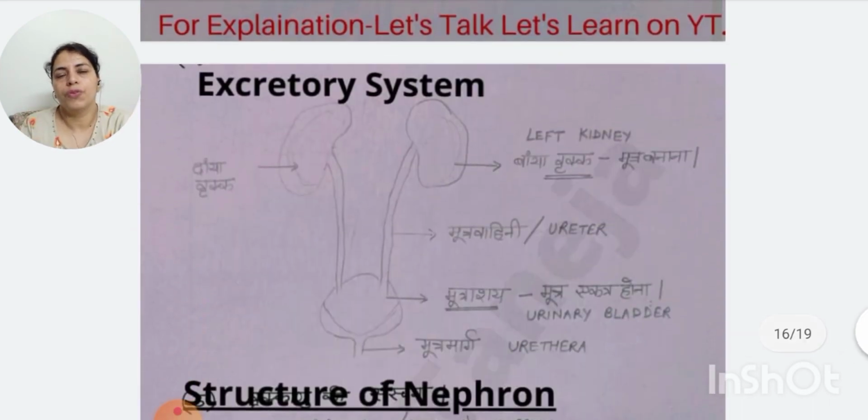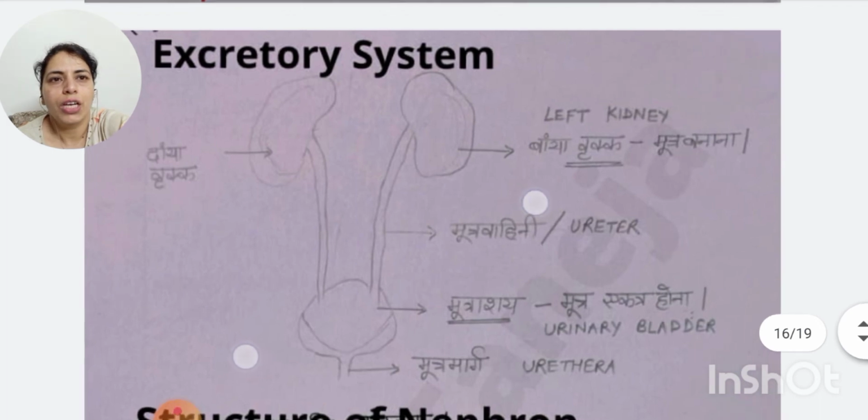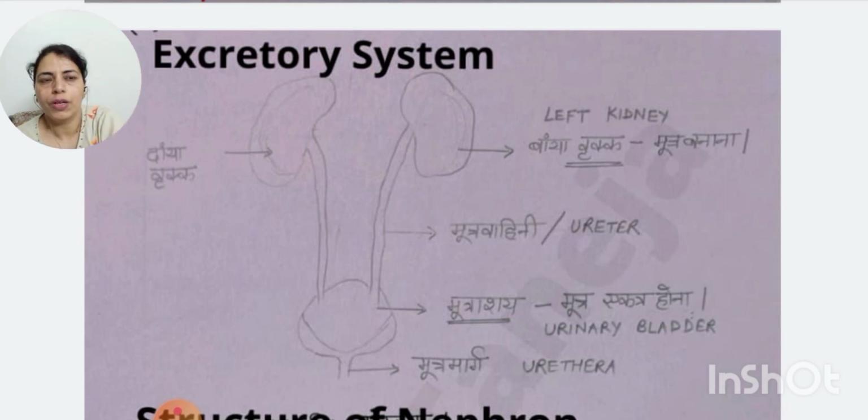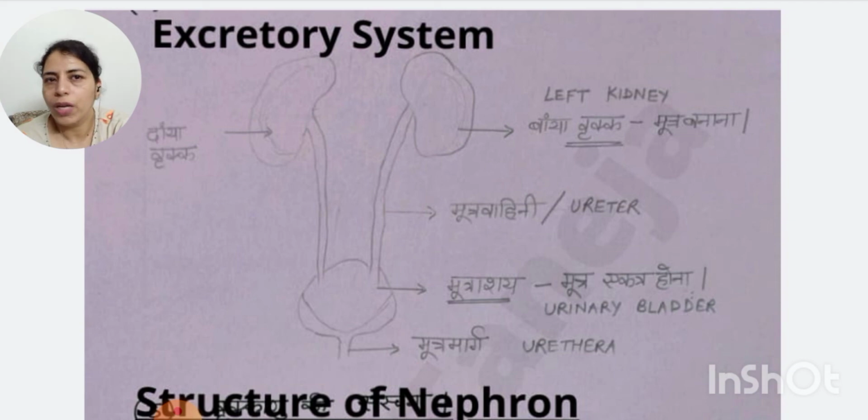Children get confused between the diagram of the excretory system and the nephron. Sometimes they draw kidneys as nephrons, or in place of the nephron they draw this diagram. Or sometimes when the excretory system diagram is asked, they draw the nephron. But be particular. In the excretory system, there are these two bean-shaped or oval-shaped organs. These are the kidneys. From this pair of kidneys, two tubes are coming, a pair of ureters, and from there the urine is collected in the urinary bladder, and it comes out of the body through the opening called the urethra. So this is a very simple diagram.